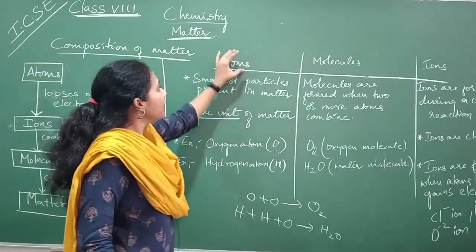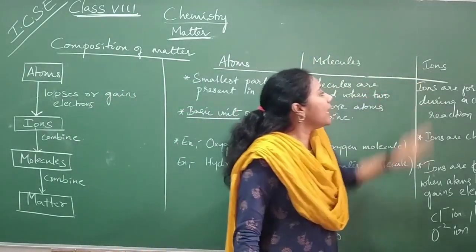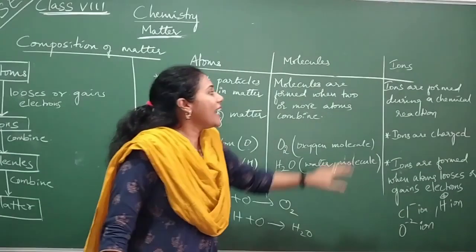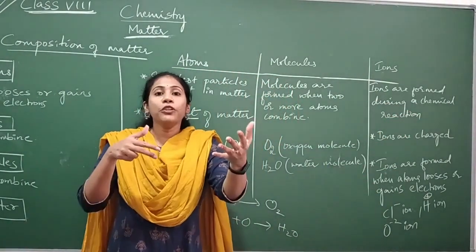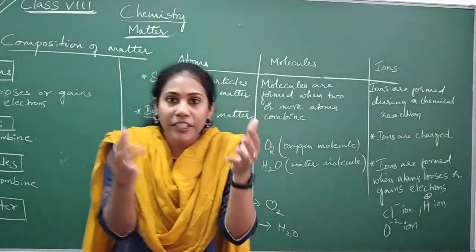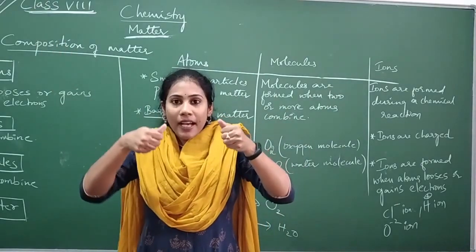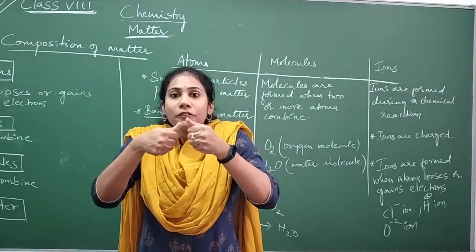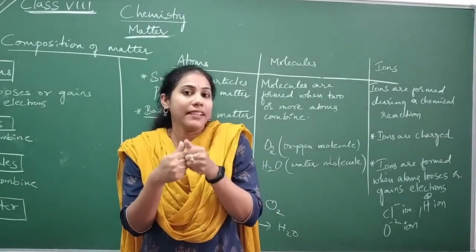Okay, so we got to know about atoms and molecules. Now coming to ions. Ions are formed during a chemical reaction. When 2 atoms combine, we call it a chemical reaction. This is one atom, this is another atom, and they come near each other for combination. This process we call a chemical reaction.